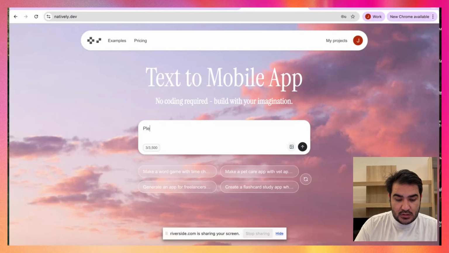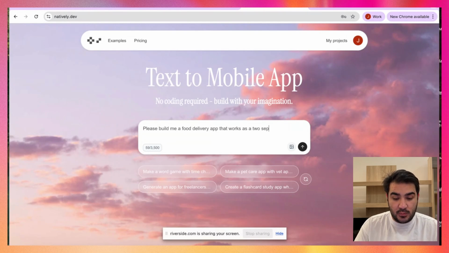So please build me a food delivery app that works as 2 separate apps.